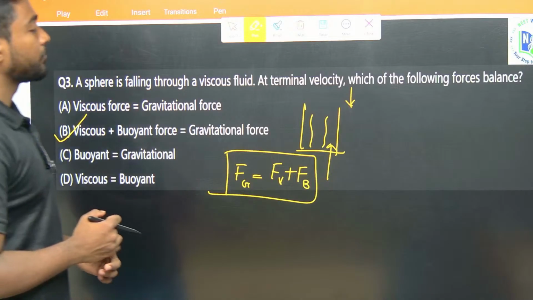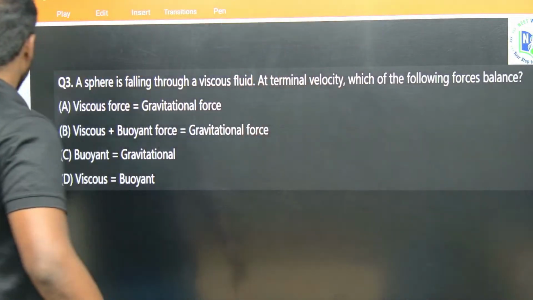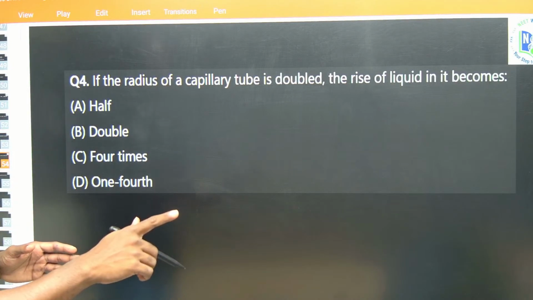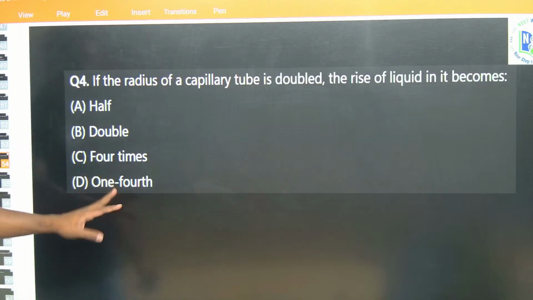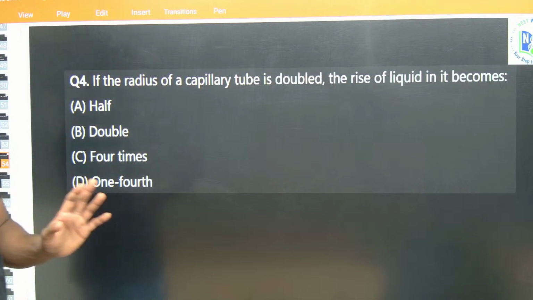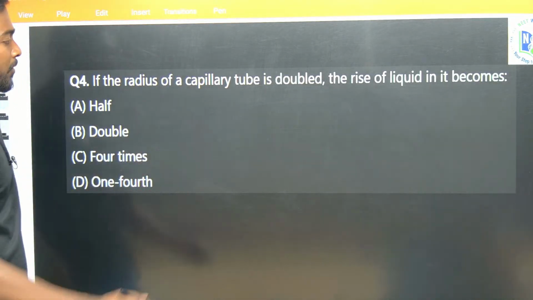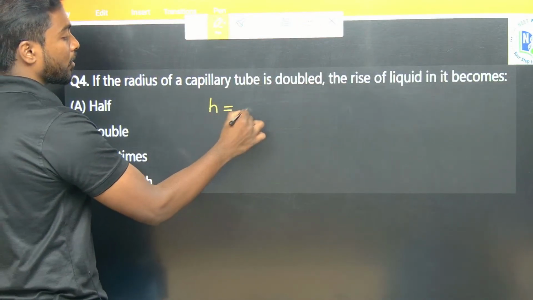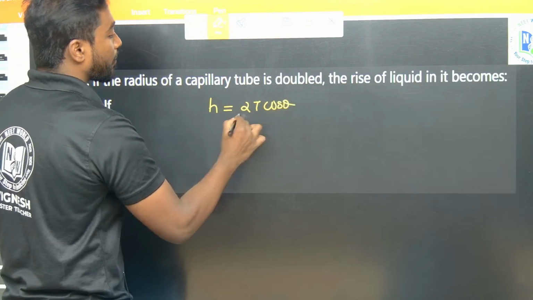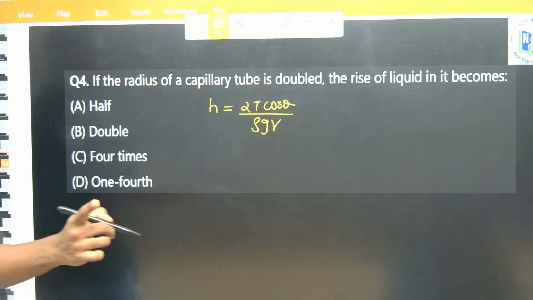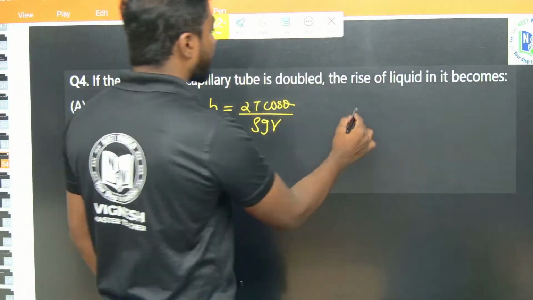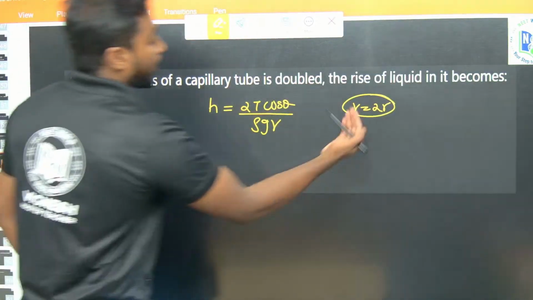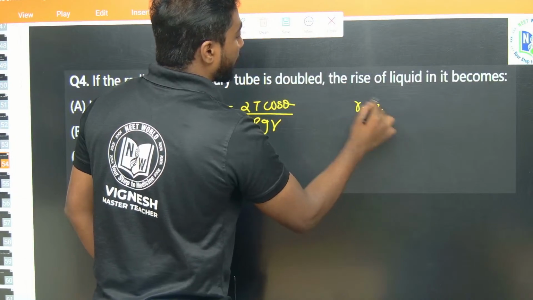We'll go for the next one. Okay. The next question is, if the radius of a capillary tube is doubled, the height of the liquid in it becomes half, double, 4 times, 1/4. First let me write the given equation for the capillary tube. Height is given as h equals 2T cos theta by rho g r, right? If the radius of the capillary tube is doubled, r becomes 2 times.